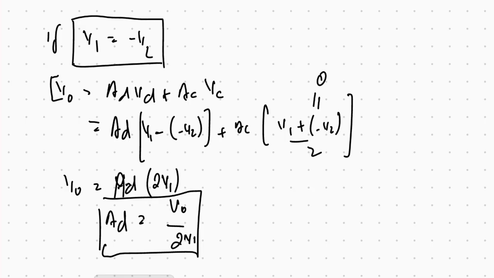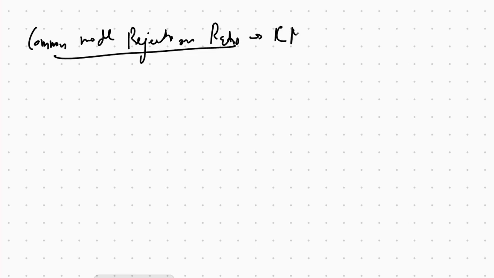We have known that the output of an op amp depends upon two things: open loop gain and the difference between voltages, and common mode gain and common mode voltage. Then we have the common mode rejection ratio, CMRR.